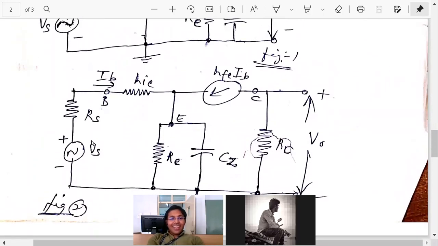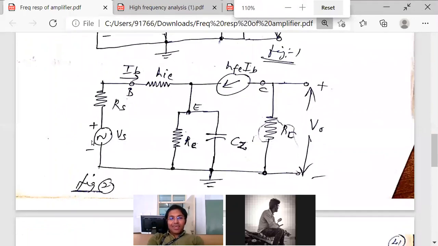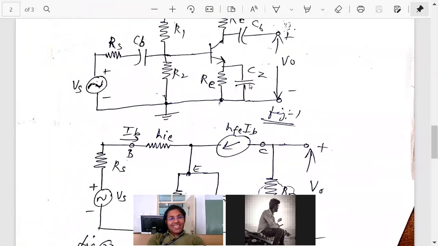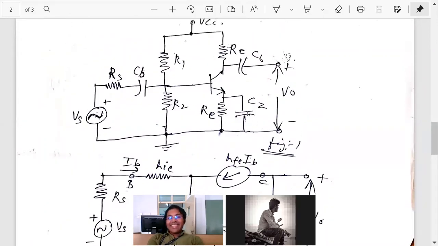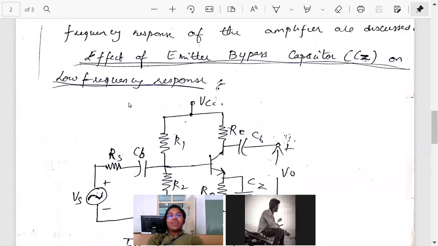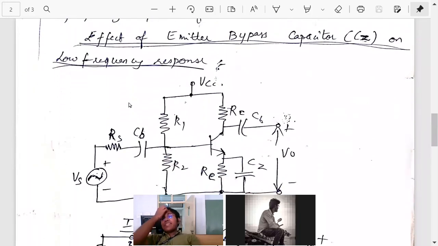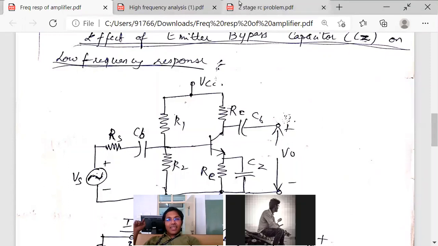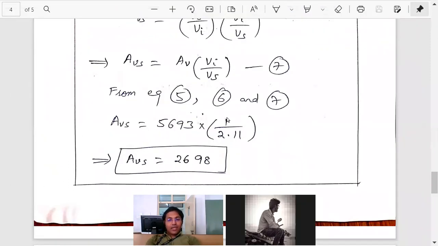Now the only difference, again I'm explaining because using capacitors is somewhat new for you. If it is mid frequency response or nothing is mentioned, then you will take all capacitors short circuit, find the gain and say that is the gain, like we did in the previous problems, two-stage RC coupled amplifier, CCCB, whatever we have done earlier.